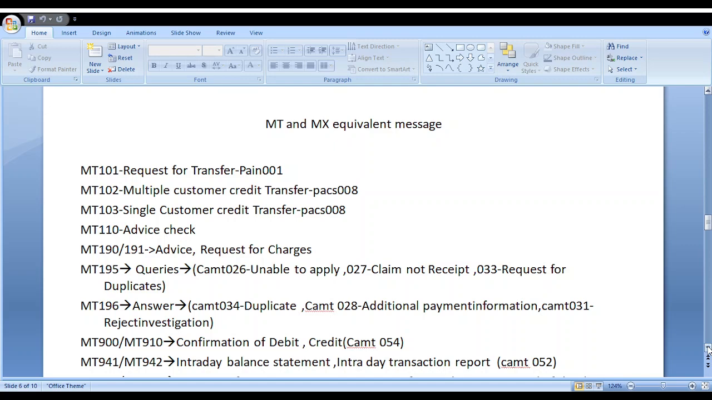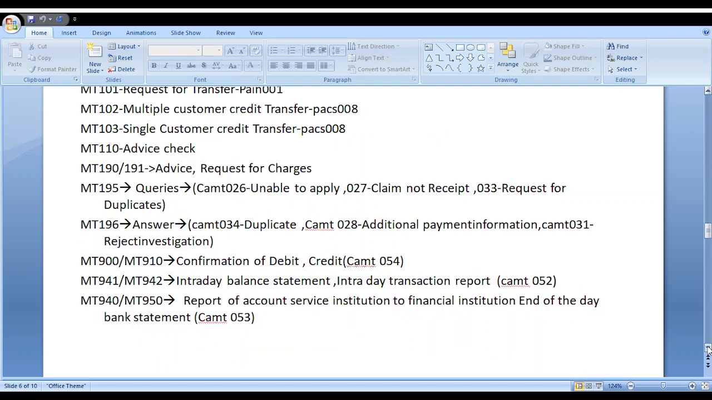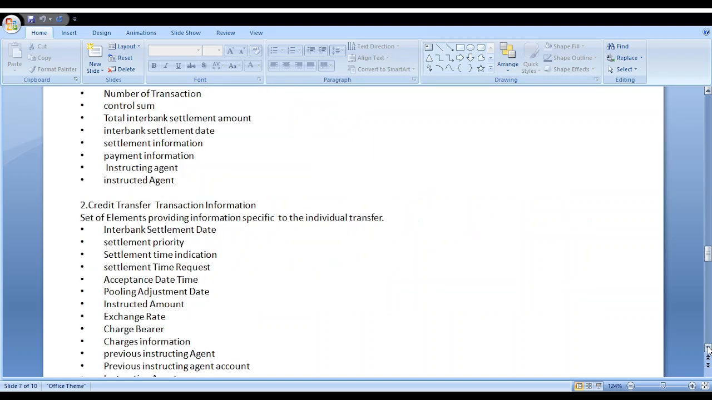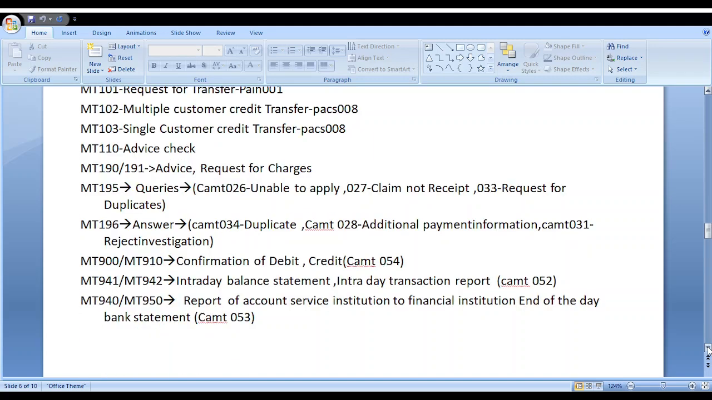MT 900 and MT 910, confirmation of debit and credit. In MX we call it CAMT 054. MT 940 and MT 942, intraday balance statement and intraday transaction report. In MX we call it CAMT 052. MT 940 and MT 950, report of account servicing institution to financial institution, end-of-day bank statement. In MX we call it CAMT 053. These are all the MT to MX equivalent messages.